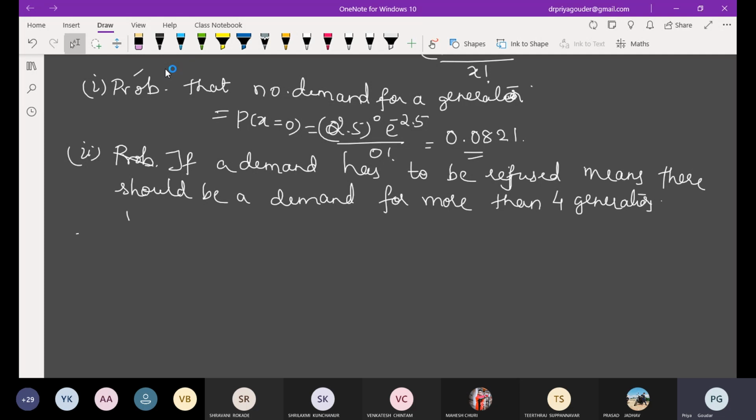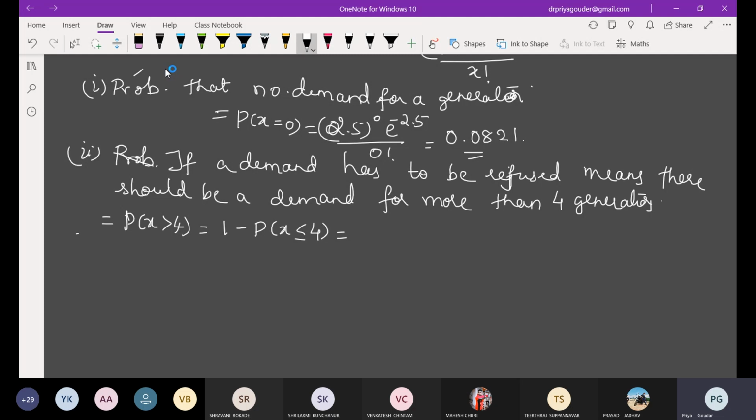So probability of x should be what here? Greater than 4. So again, greater than 4, we don't have any end. It may be anything. Correct? These people have got only 4. So what to do now? To calculate, complement has to be taken up.